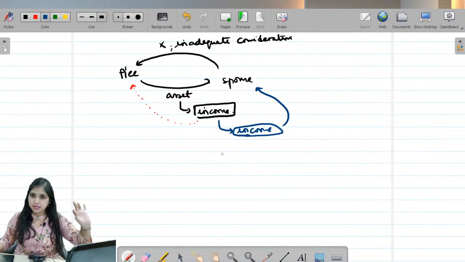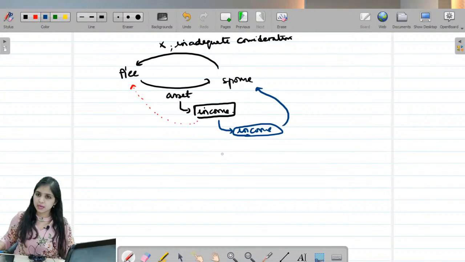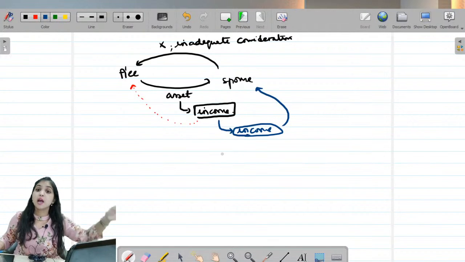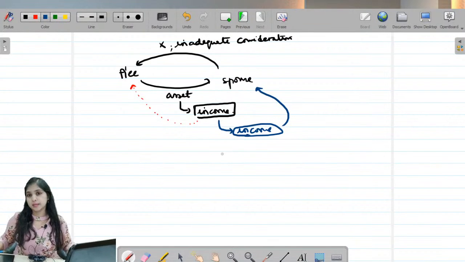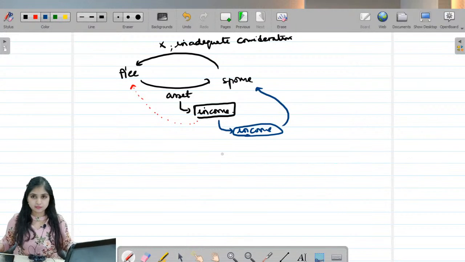Income from transferred asset, the transferor assessee will pay tax. Even though it is the spouse's income, it will be clubbed in the hands of the transferor assessee. But income from such income will not be clubbed in the hands of the transferor assessee.